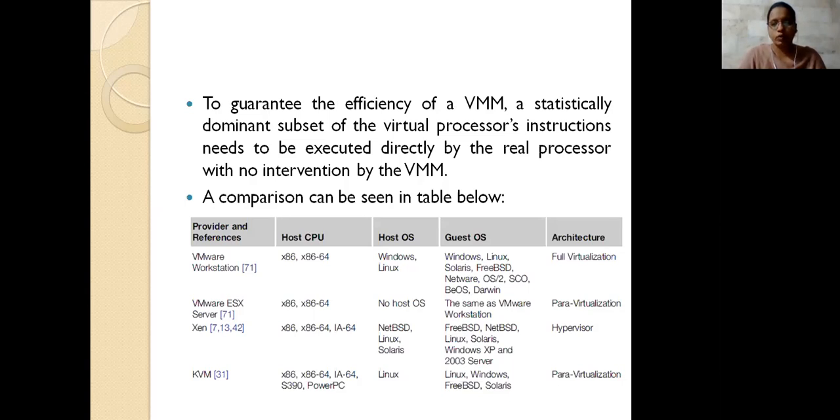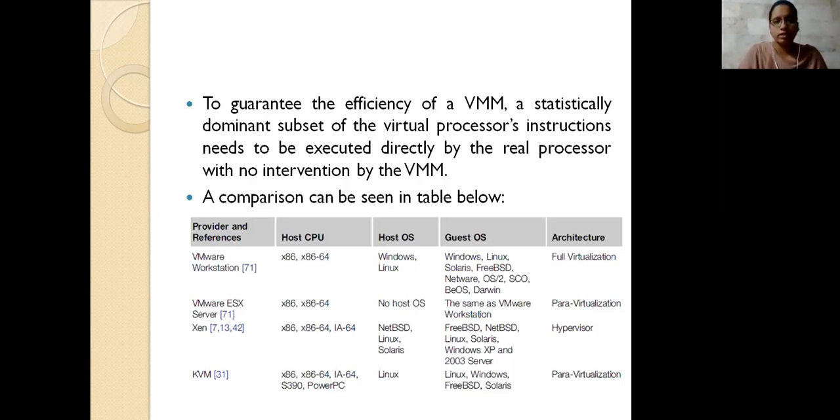And this VMware ESX server is supporting a no-host-operating-system setup, which means there is no operating system that has to be supported there. It supports the things it has. The virtualization here supports full and para virtualization, and the hypervisor has to be included. So what are the numbers 71, 7, 13, 42? These are the port numbers used by these things.